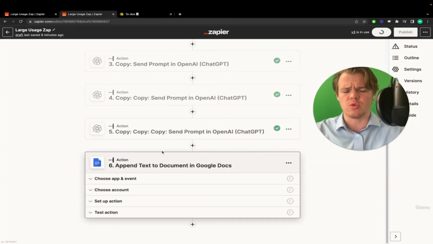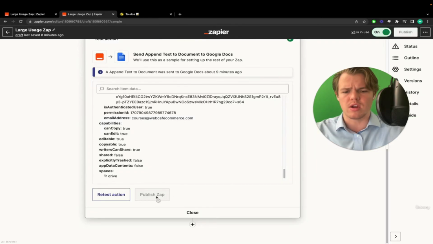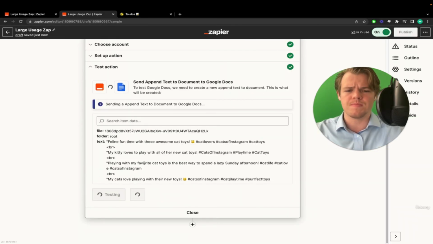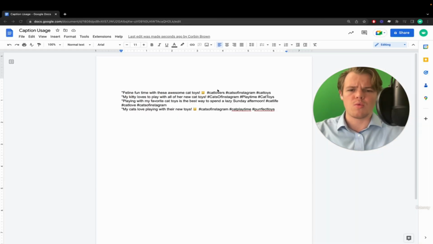Without actually putting the to-do, I'm going to do it as a test action so you can see the end result of what we're looking at here. So I'm going to retest this action real quick. Let it go ahead and do that. And then if we come over to the doc, we can see what we got going on here: first caption, second caption, third caption, fourth caption.